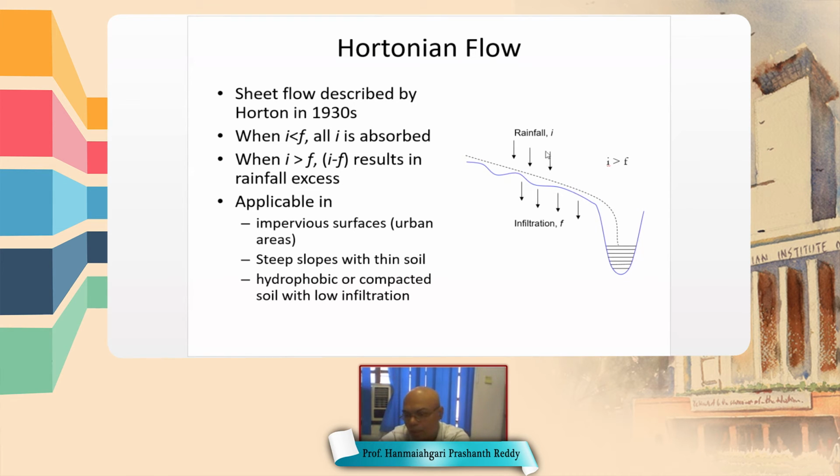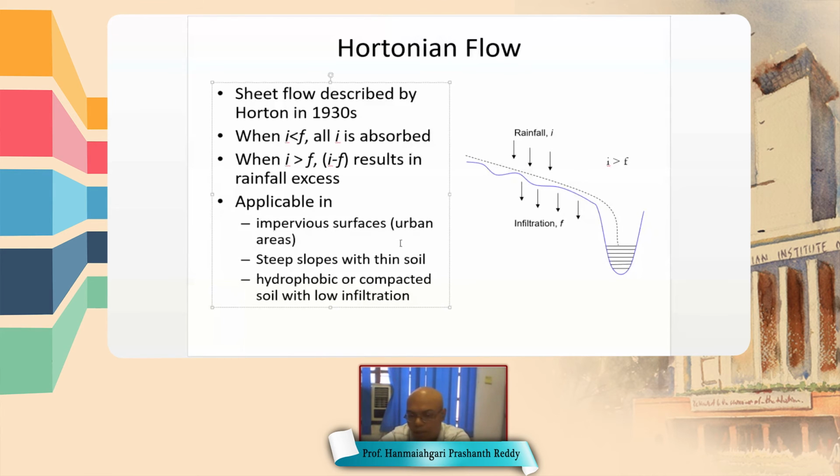See here the rainfall I, there is the infiltration F. When I is greater than F, only then there is overland flow, and I minus F, the rainfall excess, goes into a stream. This Hortonian flow is applicable to impervious surfaces.